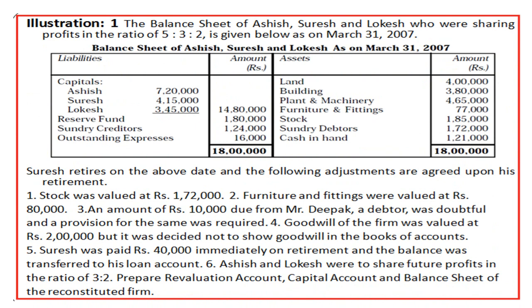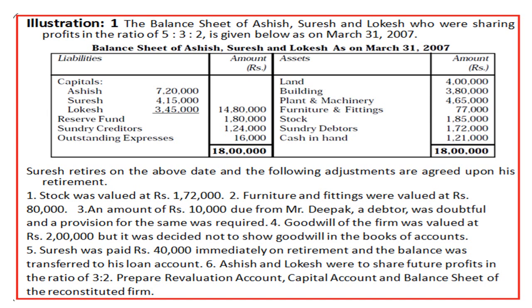The balance sheet of Ashish, Suresh, and Lokesh, who were sharing profit and loss in the proportion of 5:3:2, is given below as on 31st March 2007. Liabilities and assets we have. On the asset side: land and building, plant and machinery, furniture, stock, debtors, and cash in hand. On the liability side: capital of Ashish, Suresh, and Lokesh, reserve fund, sundry creditors, outstanding expenses. Suresh retires on the above date and the following adjustments were agreed upon his retirement. So Suresh is going to retire.